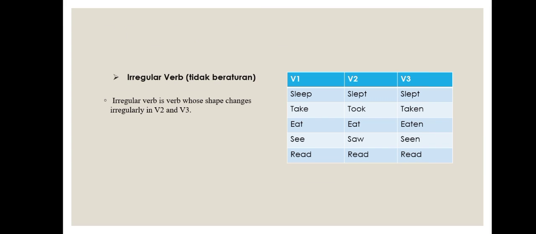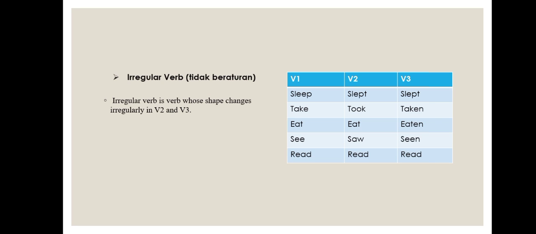And the second is irregular verb atau tidak beraturan. An irregular verb is a verb whose shape changes irregularly in verb 2 and verb 3. Try to see in this table. For the first example is sleep. Sleep tergolong ke dalam irregular verb atau kata kerja yang tidak beraturan. So the verb 2 of sleep is slept, and then the verb 3 of sleep is slept.